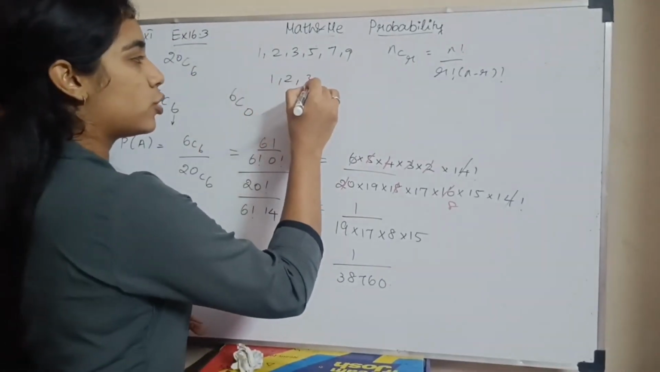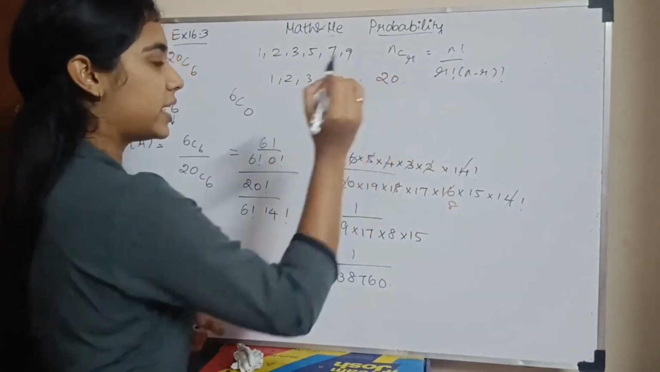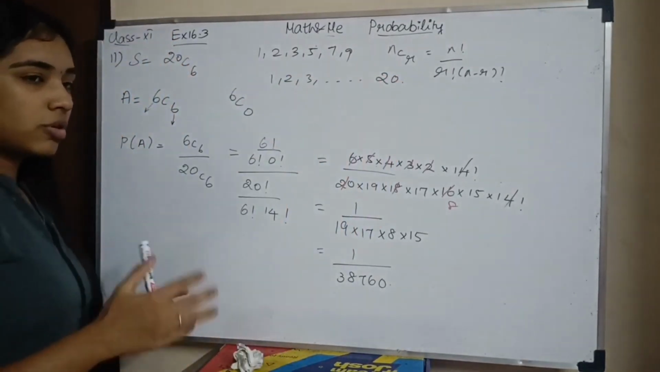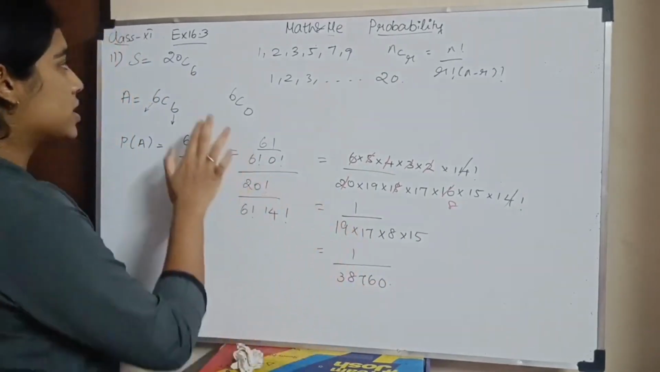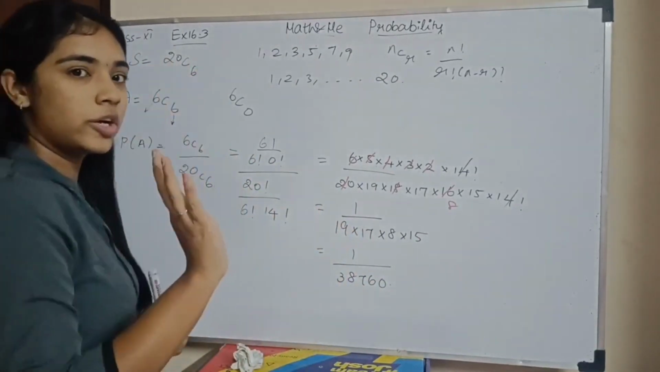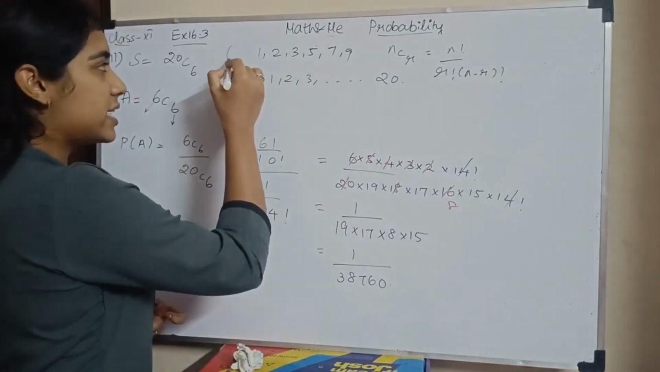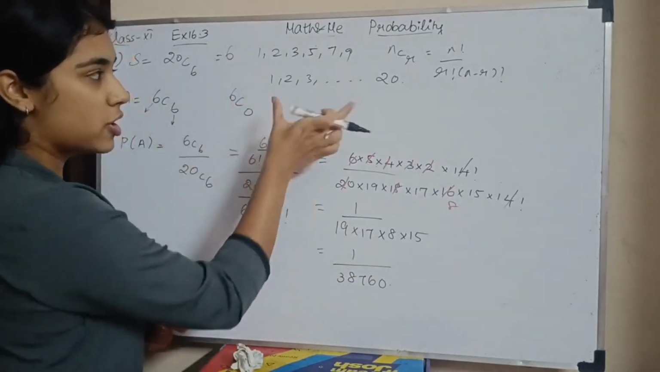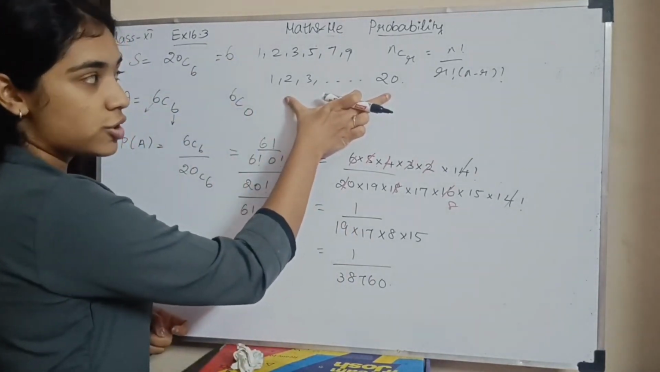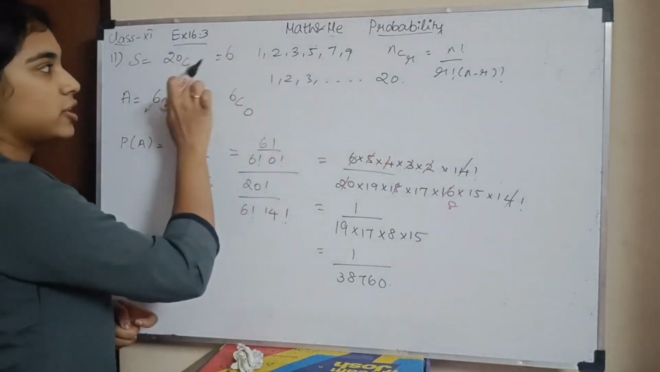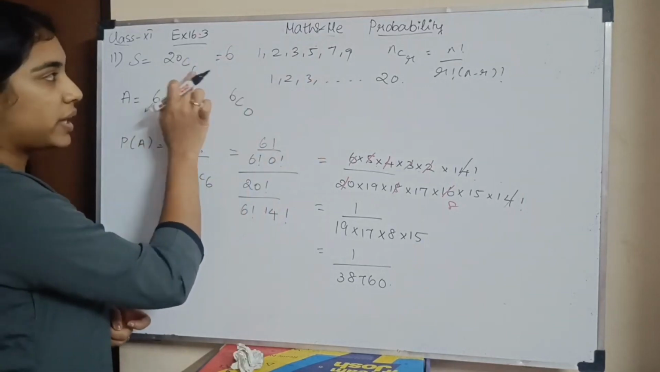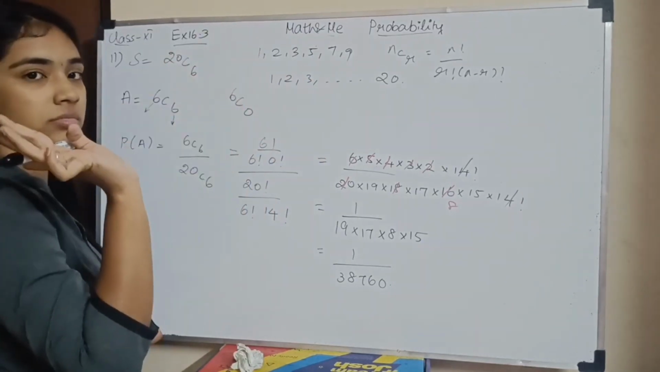You have 20 numbers, 1, 2, 3, 4, 5, 6, 7, 8, 9, 10, up to 20. You go to the game, and the person has to pick up 6 numbers. So what is your sample space? You are only going to choose 6 numbers, but the sample space cannot be 6 because you have 20 numbers. You are going to choose 6 numbers out of these 20, so you have to write 20C6 and not 6.